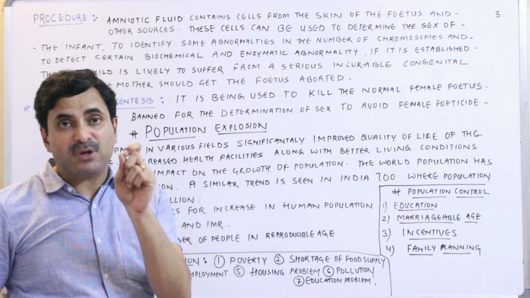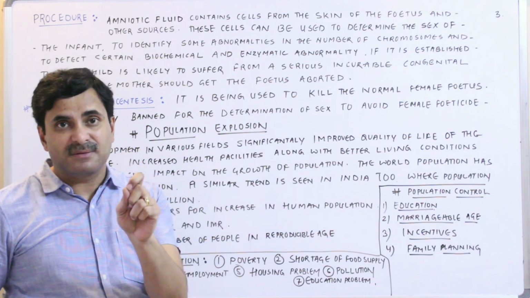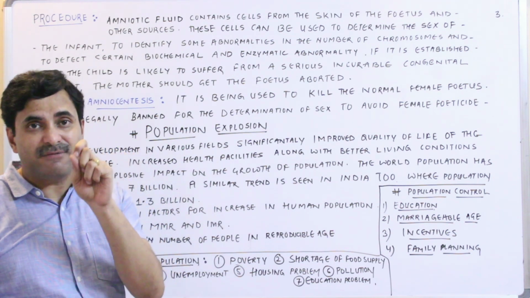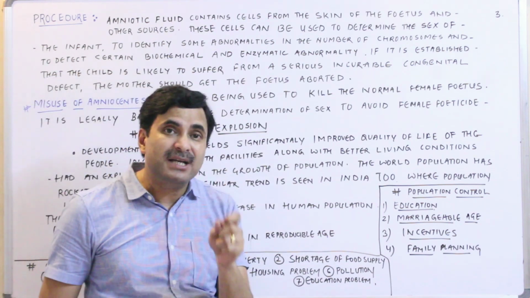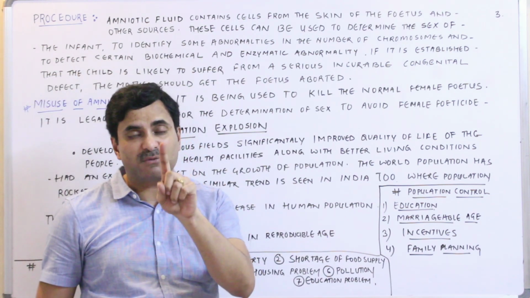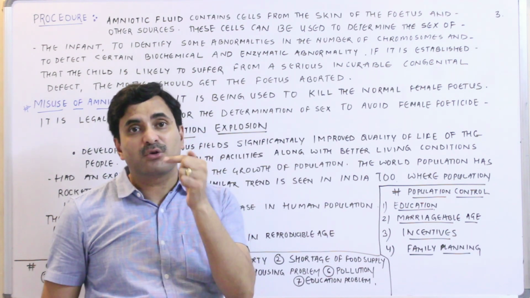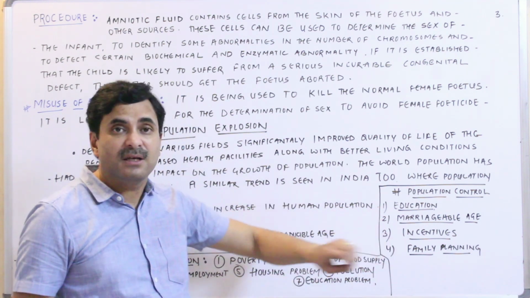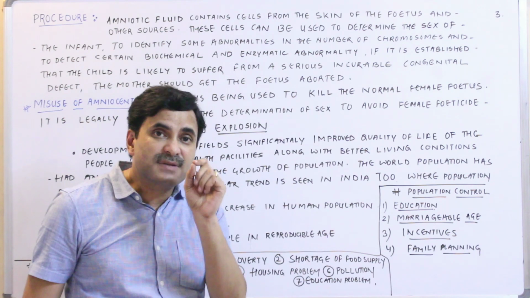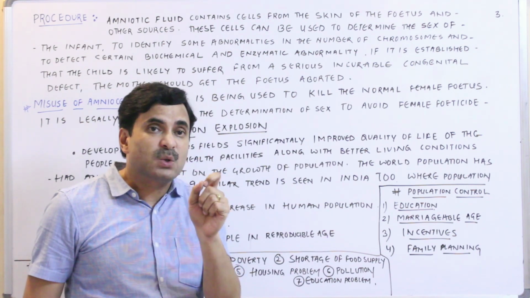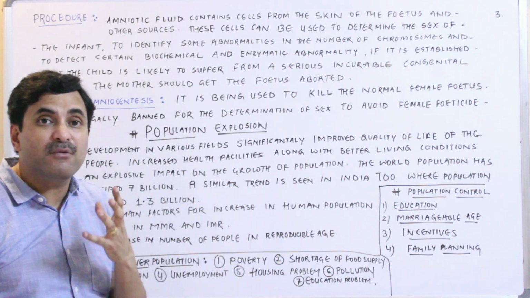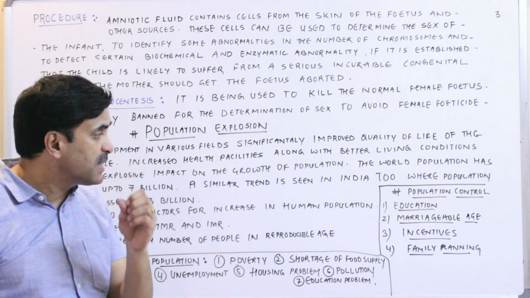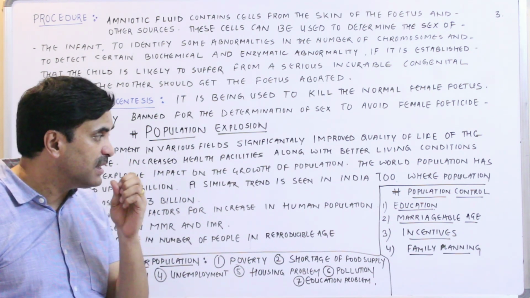The female age for marriage is now raised to 18, and the male age for marriage is now raised to 21. Means a female or a male cannot be married before 18 in the case of the girl, and not before 21 in the case of male. So marriageable age has been increased. Incentives should be given to the couples who are actually promoting small families. Those couples who have 1 child or maximum 2 children must be given incentives.